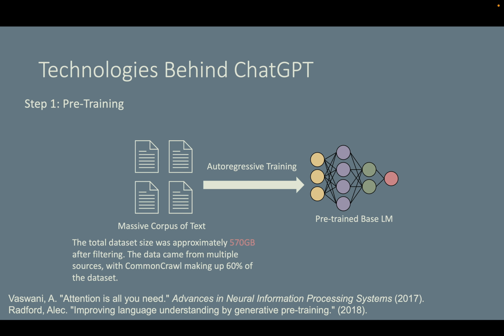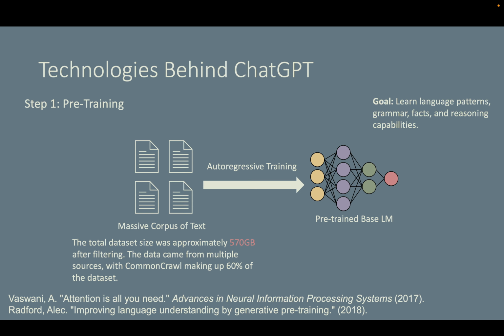This pre-trained base language model is designed to predict the next word in a sentence, a process called autoregressive training. The neural network architecture behind this is the transformer, which uses self-attention mechanisms to understand context across long sequences of text. At this stage, there is no human involvement. The model simply learns language structure and factual knowledge from this massive dataset. By the way, this is the most computationally expensive step, requiring enormous amounts of GPUs, power, and resources.